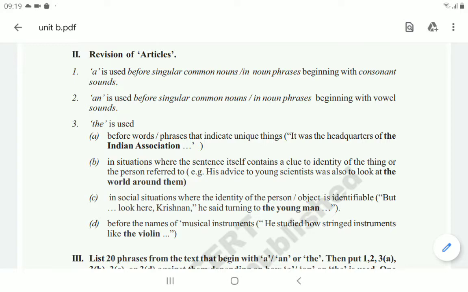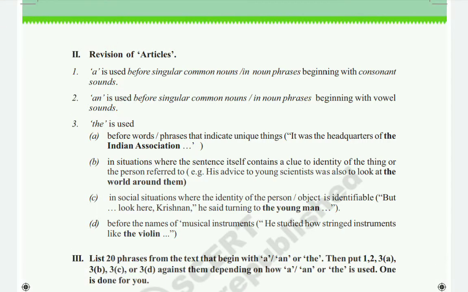Okay. So next one, third one is the. This is also one of the important articles here. So that is the. The is used in so many situations. So what are the situations, we can learn now. So first situation, before the words or the phrases that indicate the unique things. Unique means only one. So the sun, the moon, the sky.